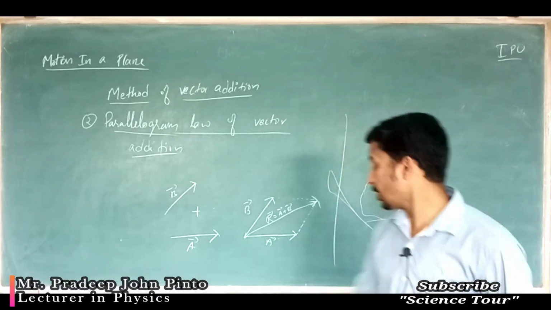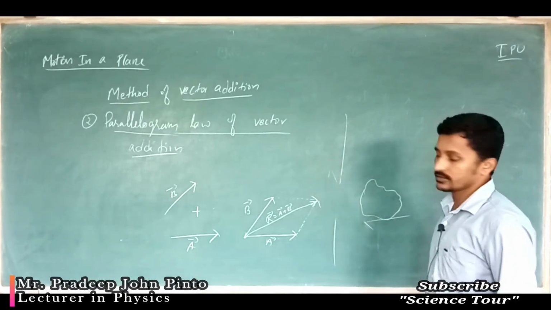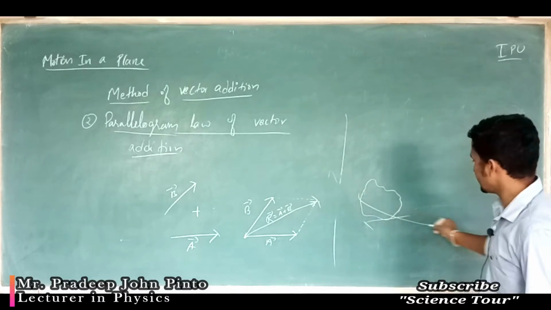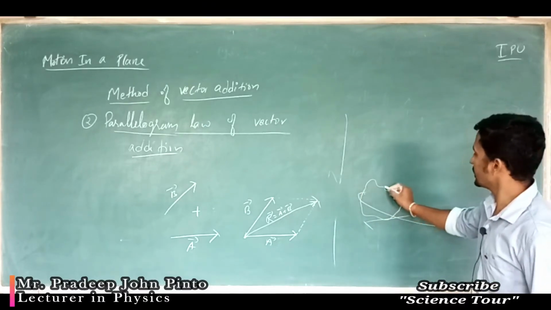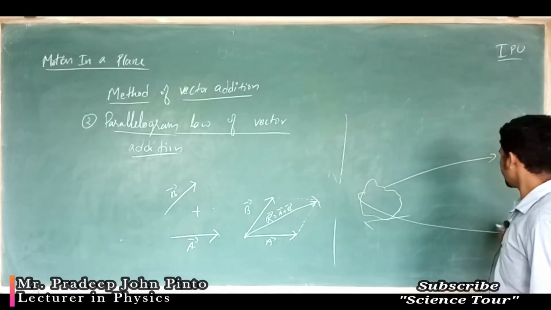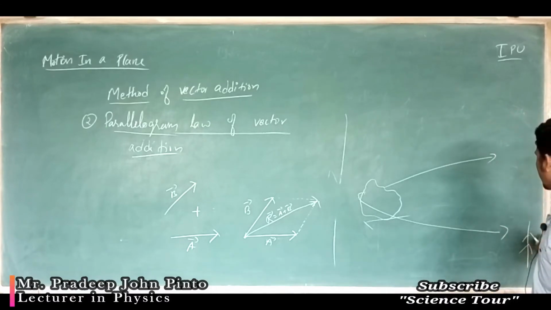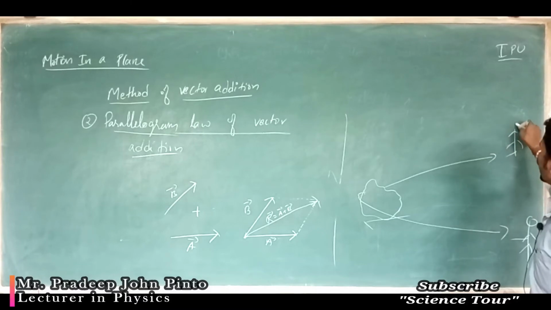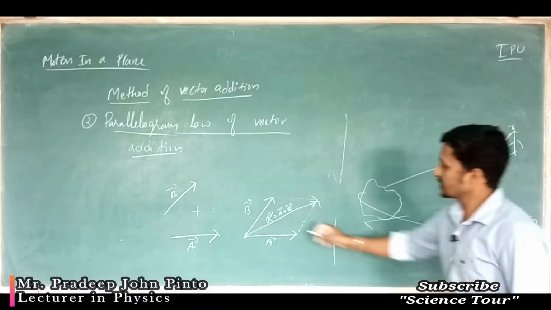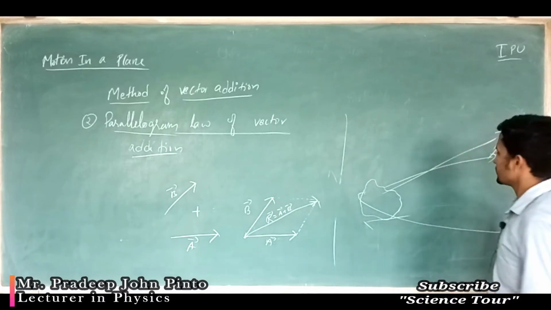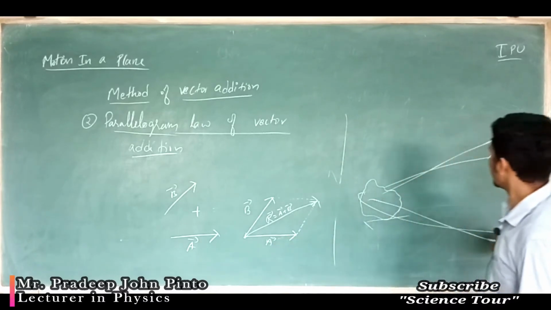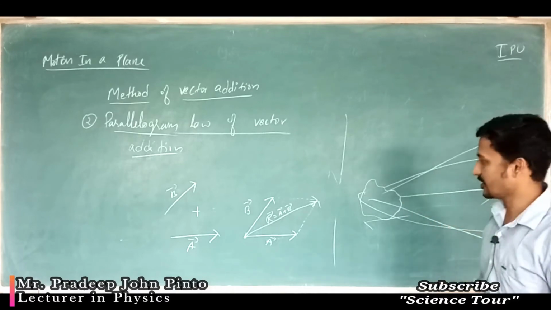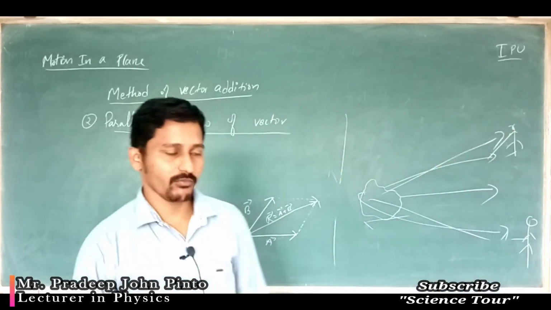Or else, have you ever observed, a rope is tied like this and a rope is tied like this? One person is pulling in this way to move the object, and another person is pulling in this way. But where is it moving? It is moving in this direction. This is nothing but the parallelogram law of vector addition.